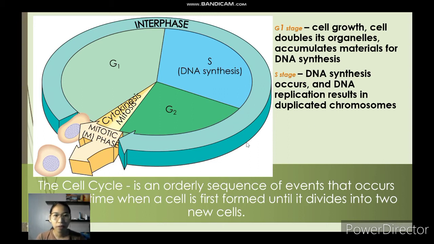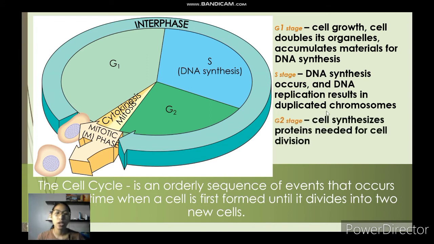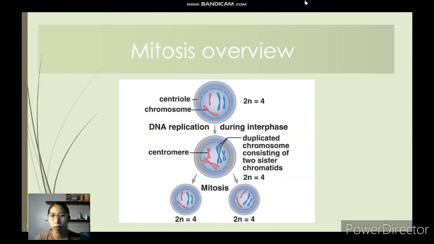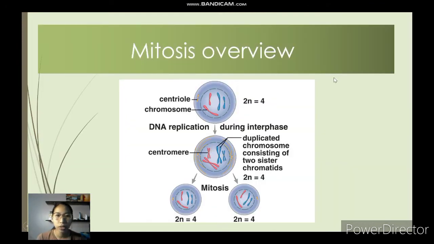And then after our S phase is our G2 phase. So in this case, cell synthesizes proteins needed for cell division. So dali na ta here, proteins will be needed in preparing for cell division. And then after which, musulod na ta sa atong mitotic phase or M phase, which we are going to proceed now in our mitosis overview.